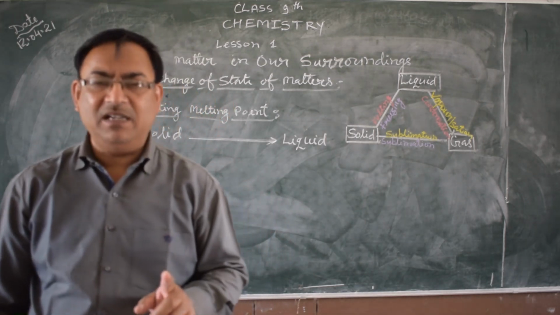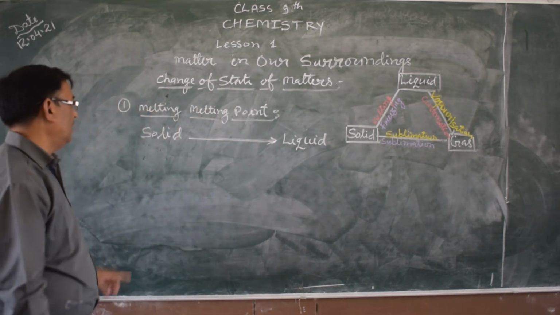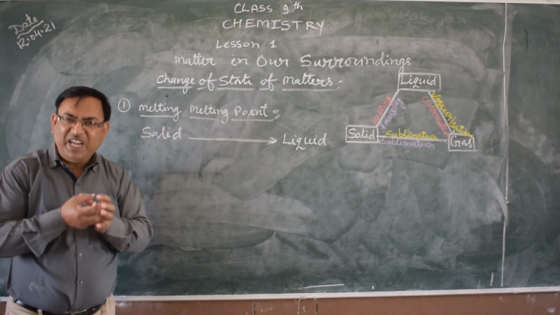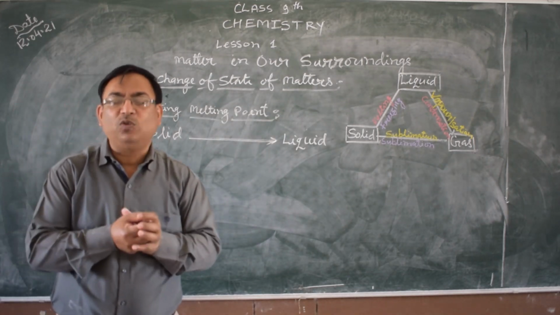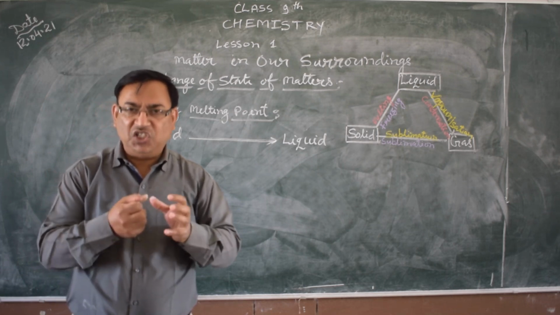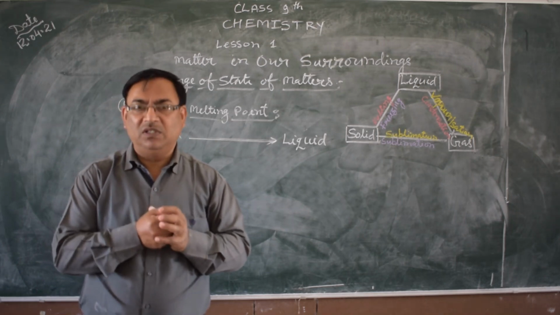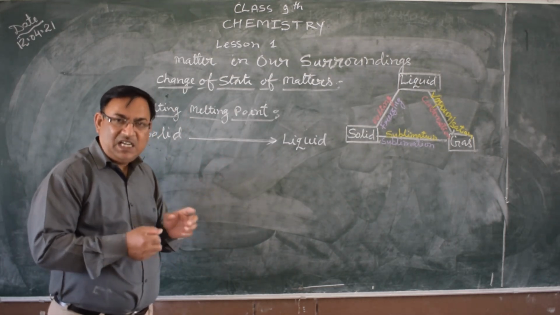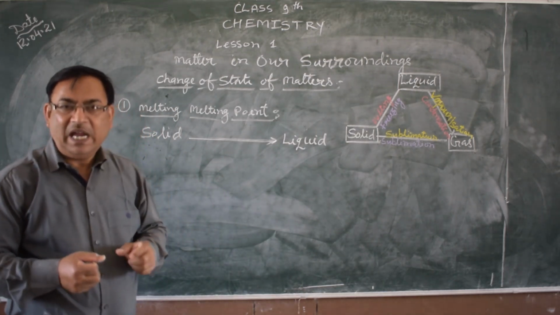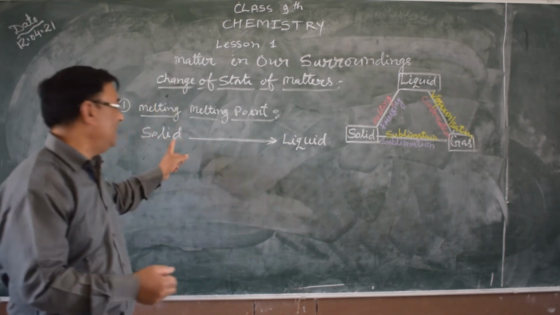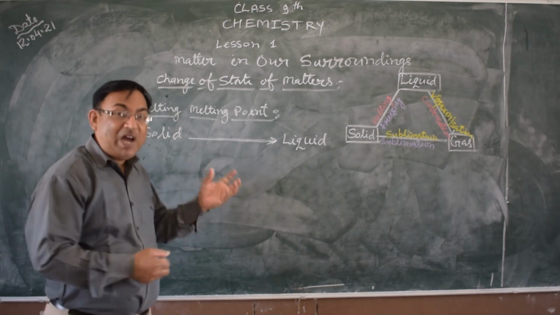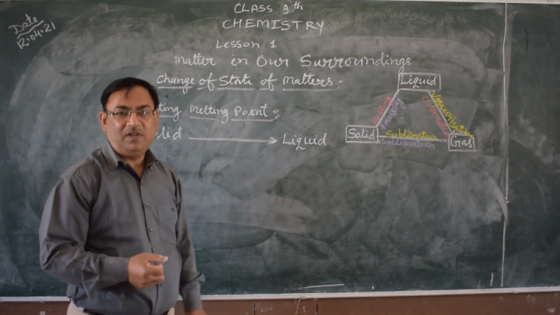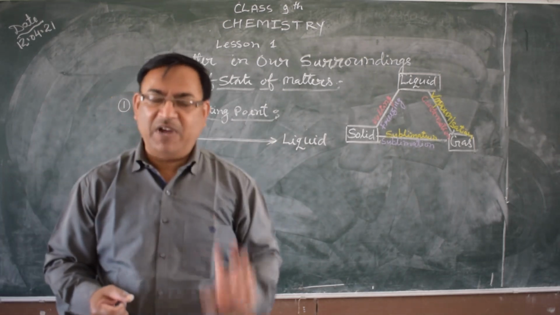In the solid state of matter, the molecules are very rigid and tightly bound to one another. When heat energy is provided, the binding energy breaks and the intermolecular space of the solid increases. Then the volume increases. This is the reason solid converts into liquid form.